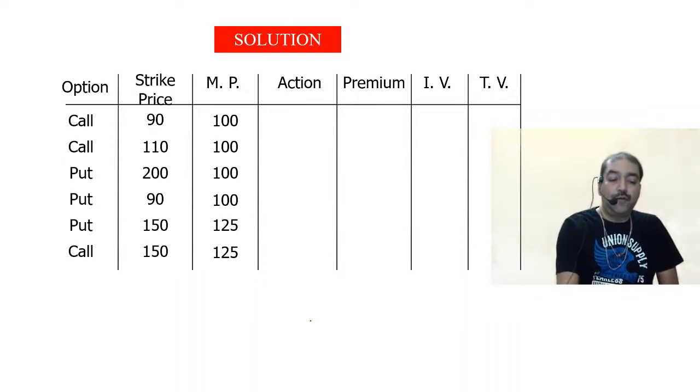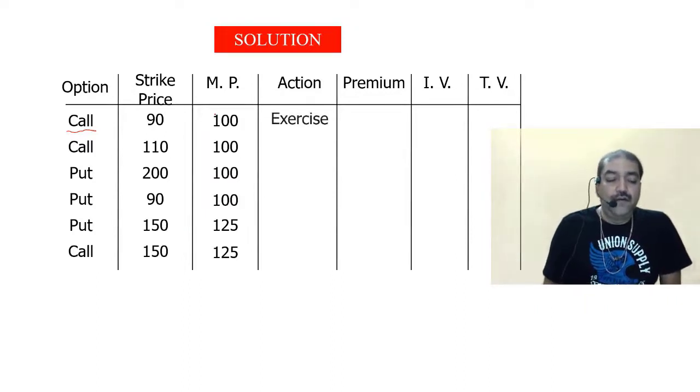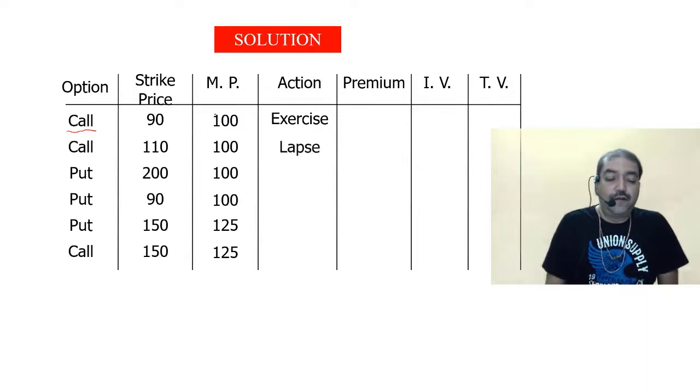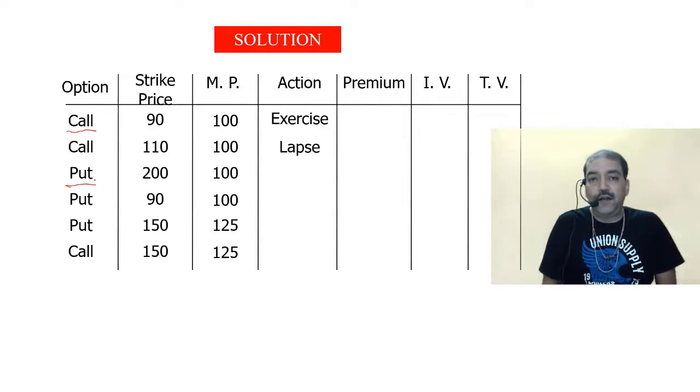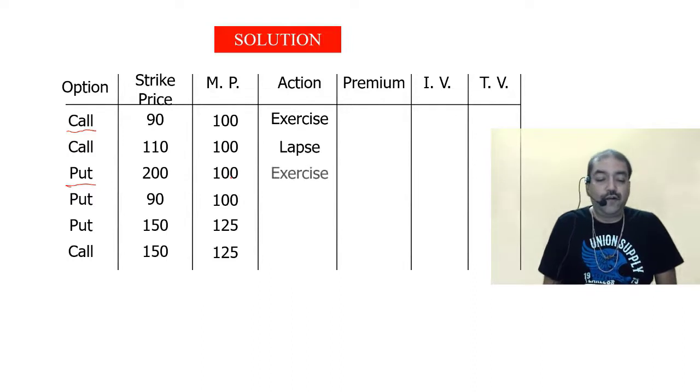First one, call option. Now let's see the nature of the option. Call option: if market price is more than the strike price, I will exercise the option. Will I exercise? Answer is yes. Second one, call option. Market price is less than the strike price. Will I exercise? No. So what do I write? I write lapse. Put option will be exercised only when the market price is less than the strike price. Yes, market price is less than strike price, so exercise.